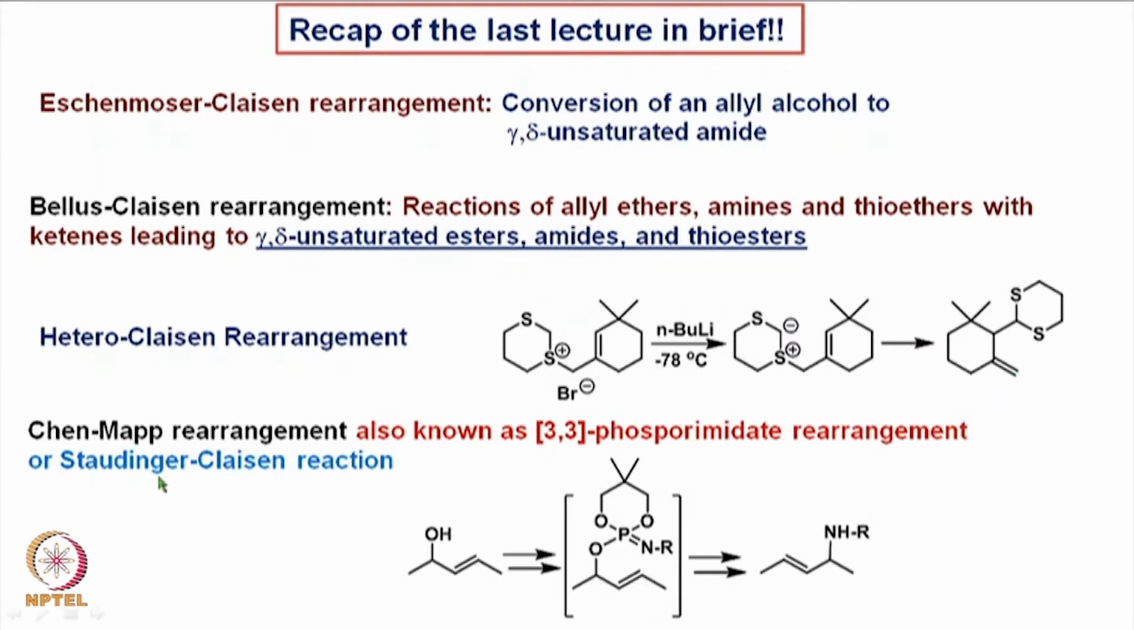Finally, we looked at Chen-Mapp rearrangement, which is also known as 3,3-phosphorimidate rearrangement or Staudinger-Claisen reaction. This involves the rearrangement of this phosphorimidate, which is like a Claisen rearrangement, in which we start with an allyl alcohol and form the corresponding allyl amine by the rearrangement of the double bond from here to here, with the formation of a carbon nitrogen bond here, finally leading to the product like this.